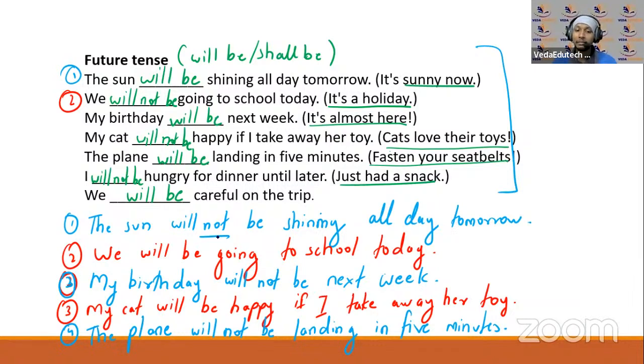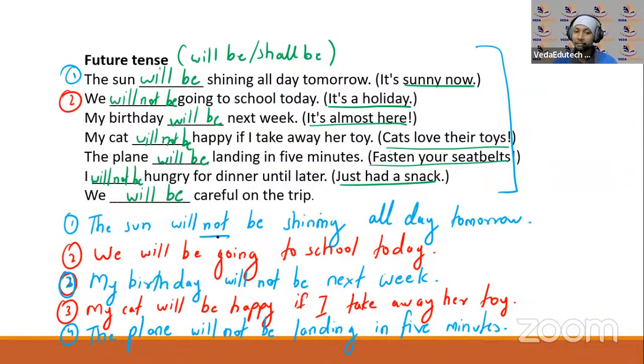Right. My birthday will be next week. Iska negative. Iska interrogative. Will my birthday be next week? Right. My cat will not be happy if I take away her toy. Iska positive. My cat will be happy if I take away her toy. Right. Question, will my cat be happy if I take away her toy? Now this is a good question. ये बहुत अच्छा question हो सकता है. Will my cat be happy if I take away her toy? क्या मैं अपनी बिल्ली का टॉय लेकर देखूं वो खुश रहेगा कि नहीं? So the sense is that, उसका मतलब ये हो जाता है.